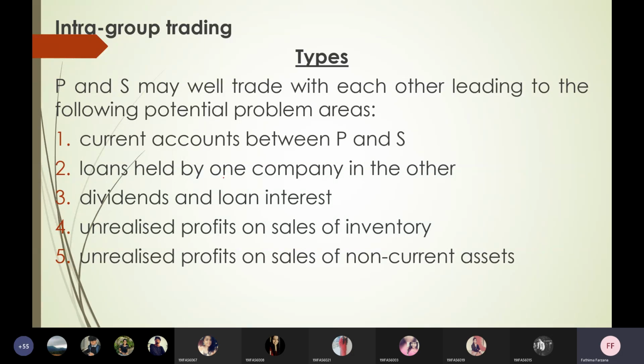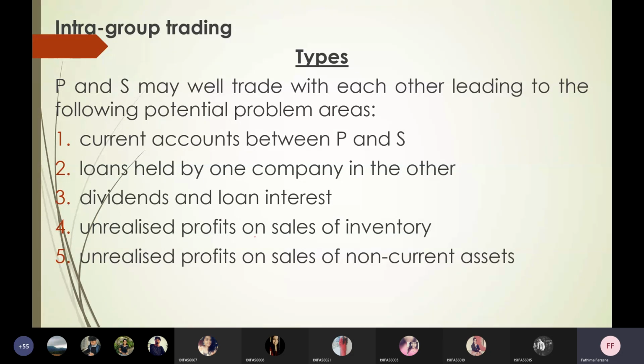So what are the types we have? Normally we have current accounts between P and S, which is nothing but your trade receivables and payables. Then you may have loans held by one company in the other company. That is a loan forward. If P is giving a loan to S and S owes P, that is one. Then there may be any dividends issued and any loan interest between those two.